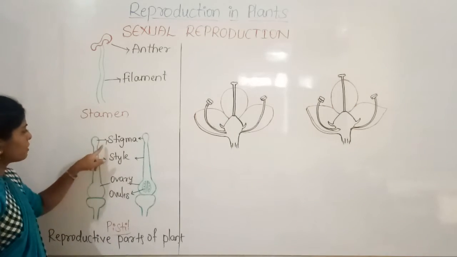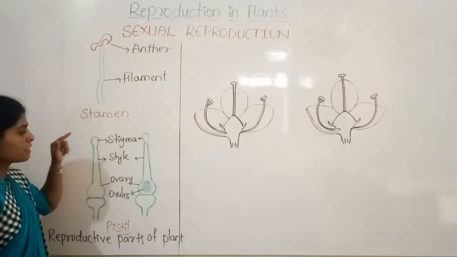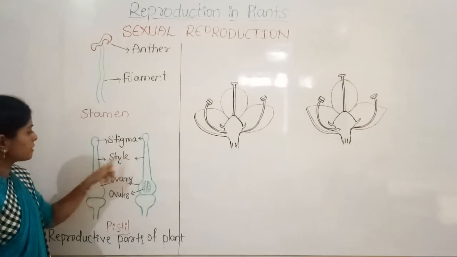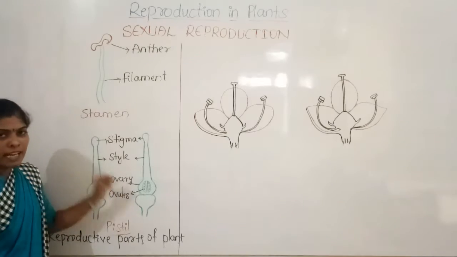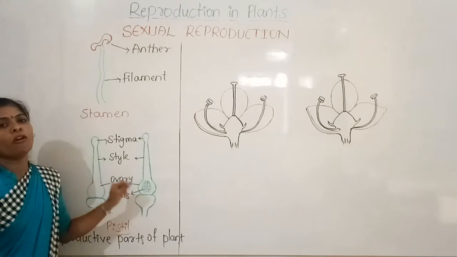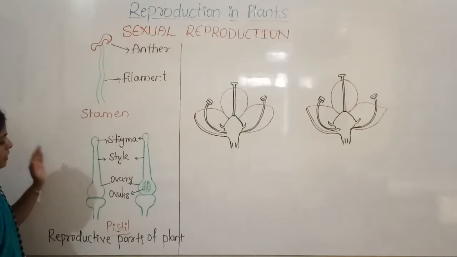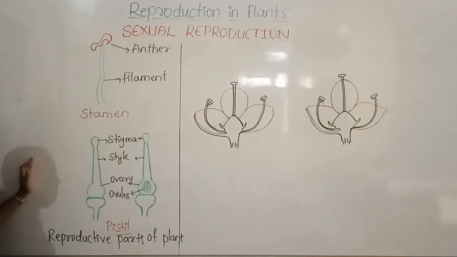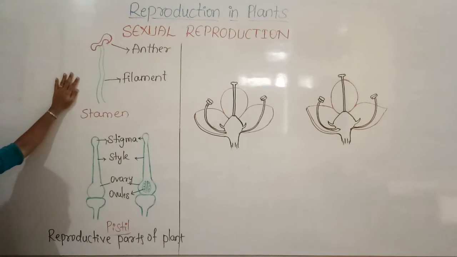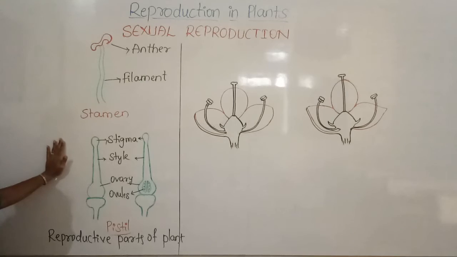The upper part we call the stigma, this is the style, and here is the ovary, and inside the ovary there are one or more ovules. This is the stamen, the male reproductive part, and this is the pistil, the female reproductive part.